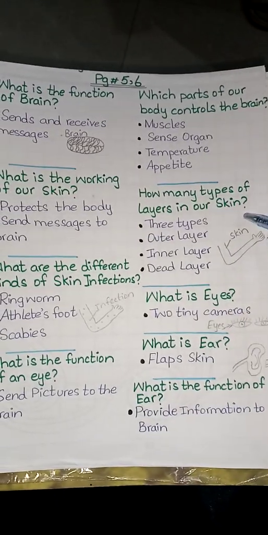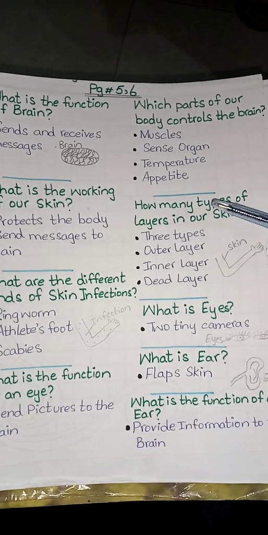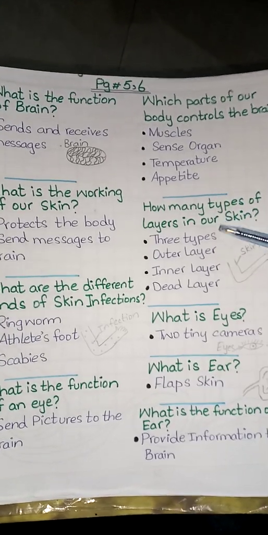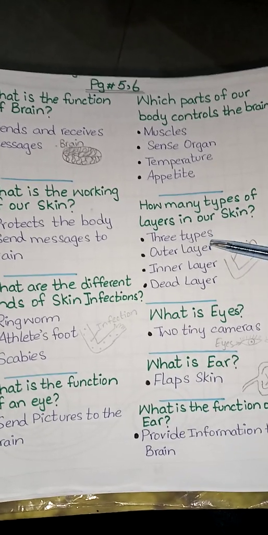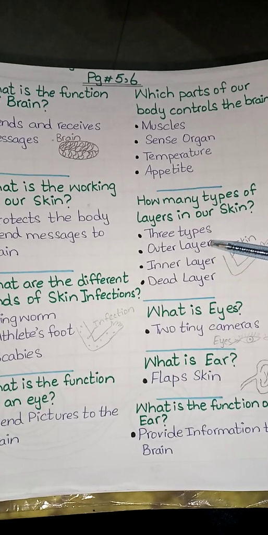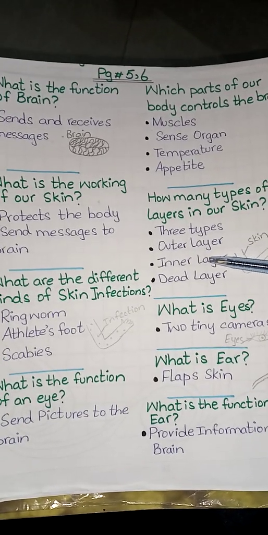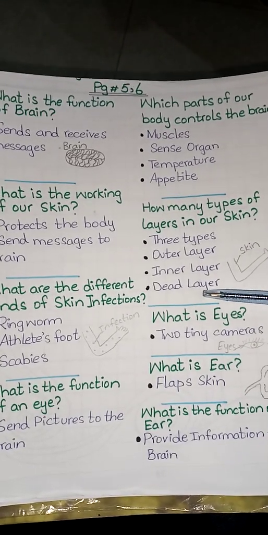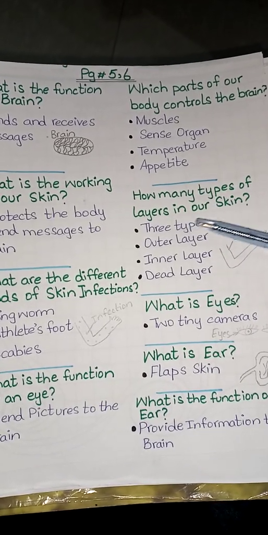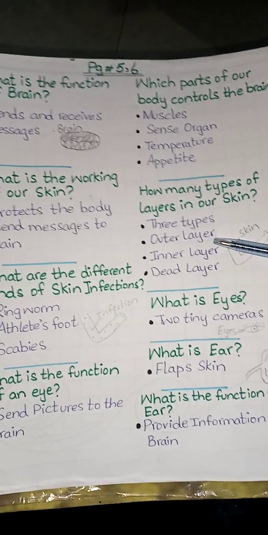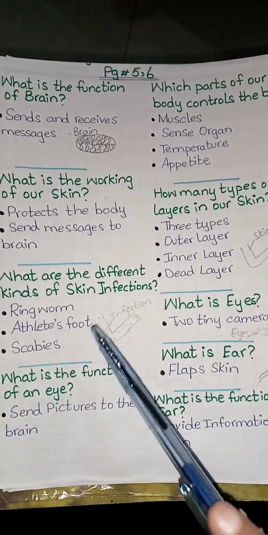The next topic is types of layers. There are 3 types of layers in our skin. The first type is outer layer, the second type is inner layer, and the third type is dead layer. How many types of layers in our skin? There are 3 types of layers in our skin, that is outer layer, inner layer, and dead layer.